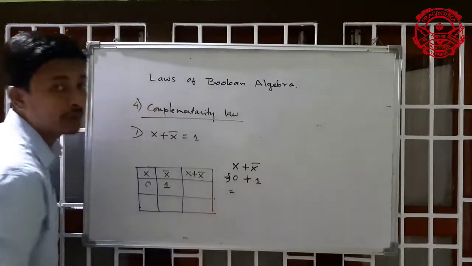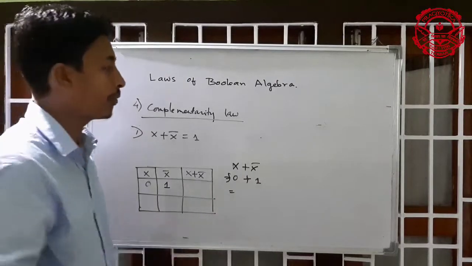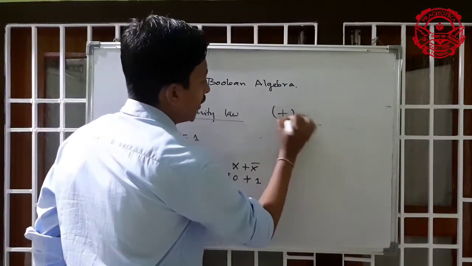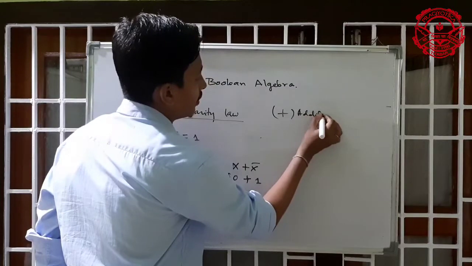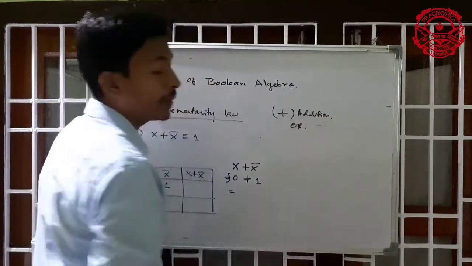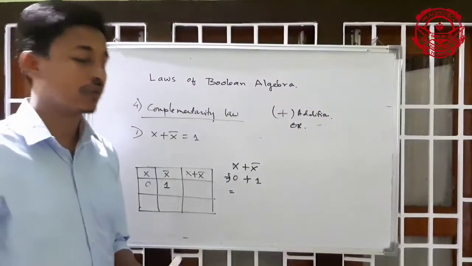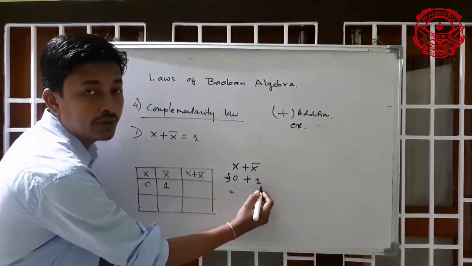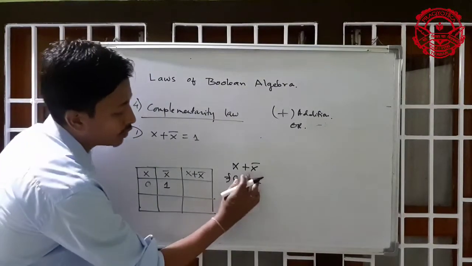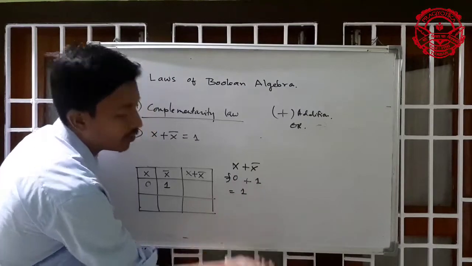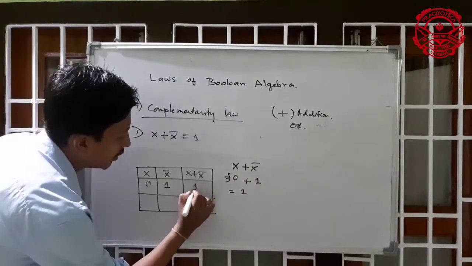It is a plus symbol. Plus means the OR operator. It is an addition symbol, but it means the OR operator. In an OR operator, either one expression should be true. Here only one expression needs to be true, then the answer will be true. Here 0 plus 1, 0 OR 1, the answer will be 1.